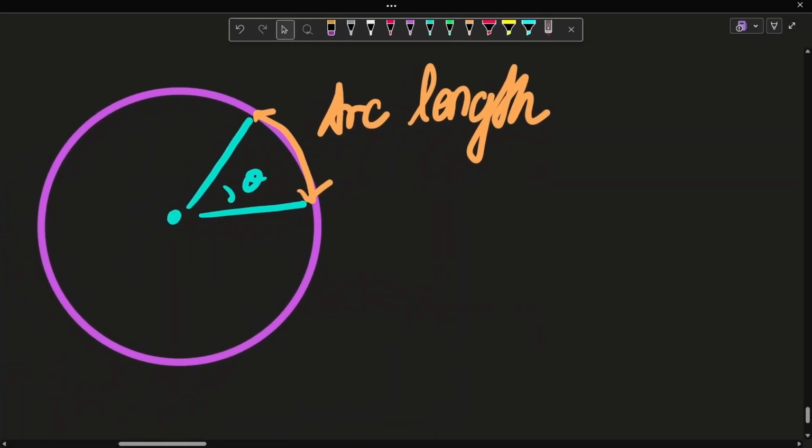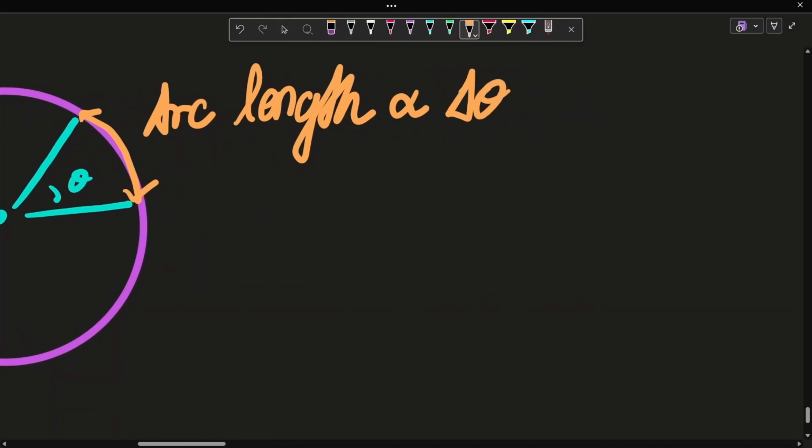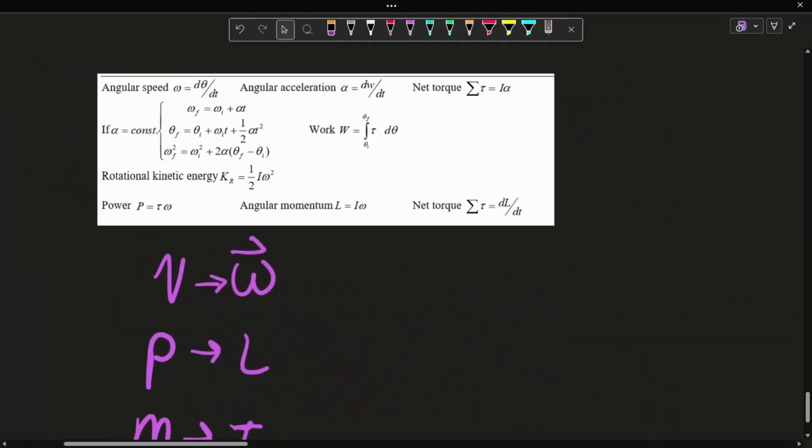And that's proportionate to the change in the angle. You could say that it's in terms of radians or degrees, it doesn't matter. They're all the same.